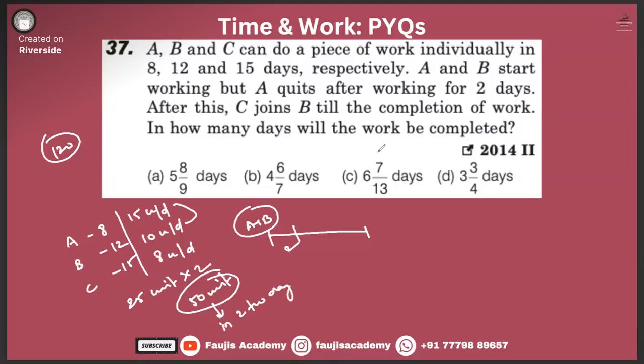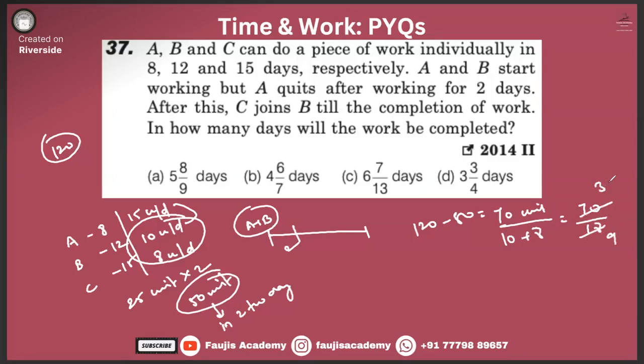Now A quit after working for 2 days. After this, C joins till the completion of the work. And how much work is remaining? 120 minus 50, that means only 70 units of work are remaining. And this is being done by whom? B and C. On every single day, how much work do they do? 10 plus 8, that means 70 by 18, right? That means 35 by 9.